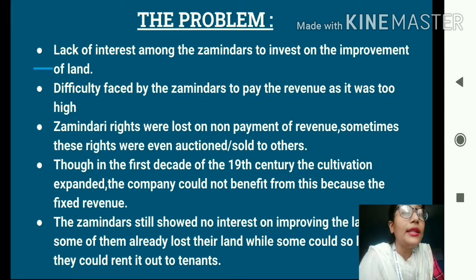And some who had the zamindari rights till now felt that even though they do not invest in improving the quality of land, they will still be able to make money by taking rent from the small farmers. So they had no incentive, or they were not at all interested in improving the land by investing in it. Okay, so these were the problems which were faced by the zamindars and by the East India Company.